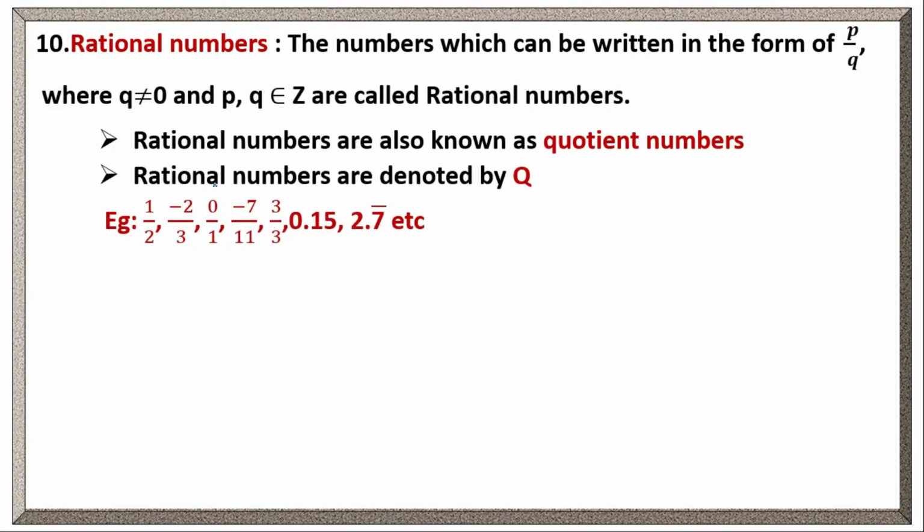Let's see rational numbers. The numbers which can be written in the form p by q, where q is not equal to 0 and p, q belong to integers, are called rational numbers. Suppose we have seen natural numbers, whole numbers and integers. When the number is in this form, p by q, numerator and denominator form. Clear? So such numbers are called rational numbers. Here, if you see 1 by 2, 1 is also an integer and 2 is also an integer.